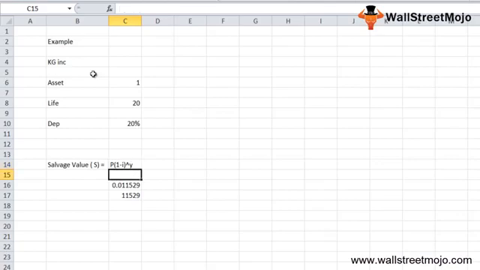Now, what if the salvage value of any asset goes to zero? What if the salvage value of an asset at the end of the useful life is zero? What should one do then? As per the US income tax regulation, while depreciating any asset, you need to assume that the scrap value of the asset would be zero. You have to assume that.